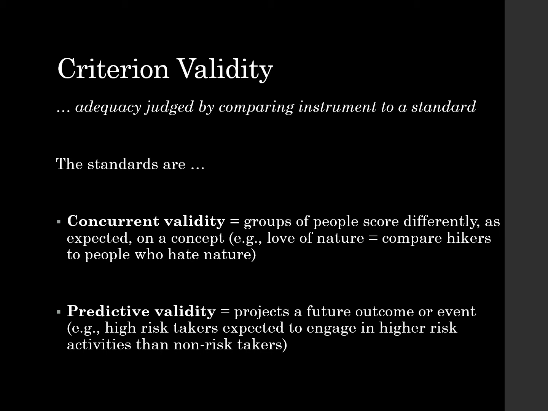Concurrent validity is where groups of people score differently as expected on a concept. So, for the love of nature, compare hikers to people who hate nature, and you should see a big difference. With predictive validity, it projects a future outcome or event. So high-risk takers are expected to engage in higher risk activities than non-risk takers. So if you're surveying both, you can expect different answers.